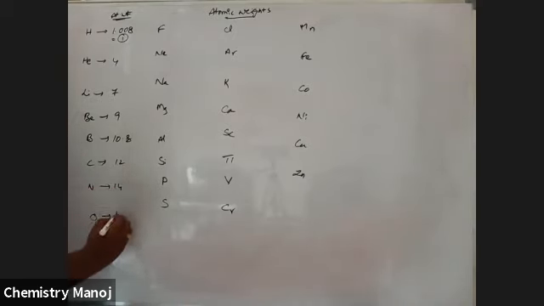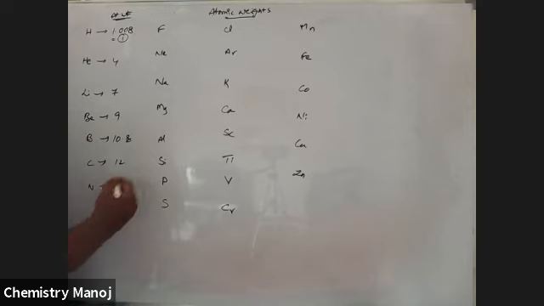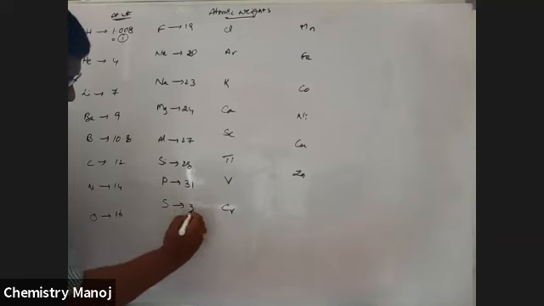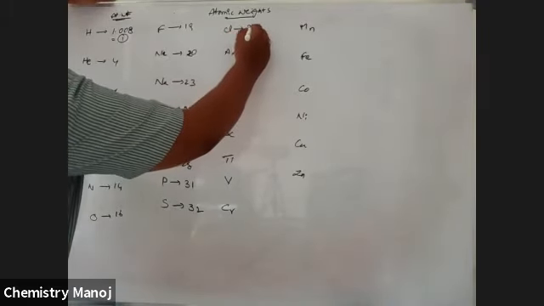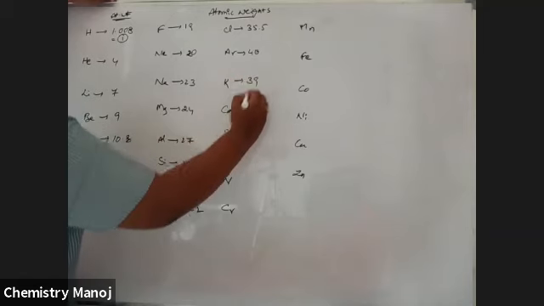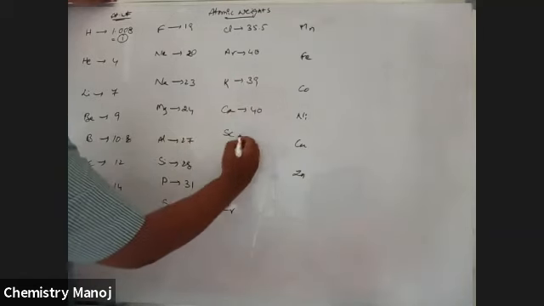Nitrogen, 14. Oxygen, 16. Next, fluorine, 19. Neon, 20. Sodium, 23. Magnesium, 24. Aluminum, 27. Silicon, 28. Phosphorus, 31. Sulfur, 32. Chlorine, 35.5. Argon, 40. Potassium, 39. Calcium, 40.